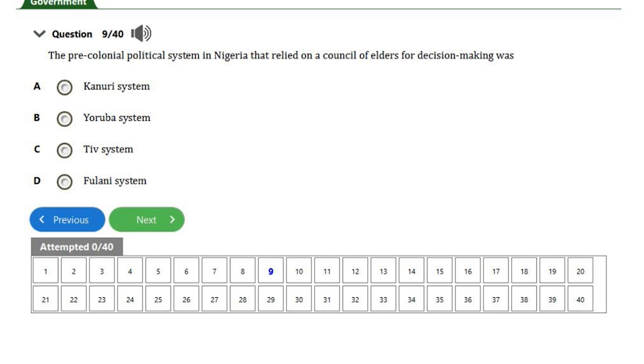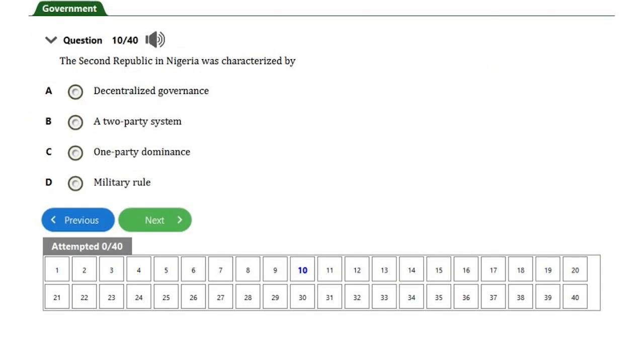So let's quickly move to the last question in government for today. The last question, which is question number 10, says the Second Republic in Nigeria was characterized by dash. I'm very sure that we know that we are in the Fourth Republic now in Nigeria.